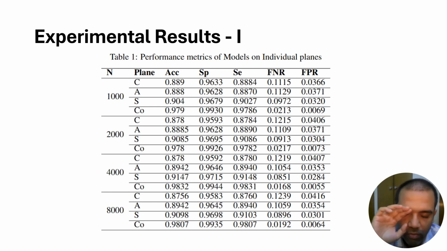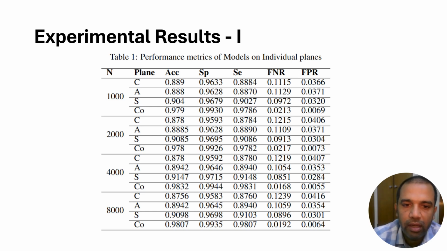Once we extracted the MRI images, we split the dataset into 70% and 30%, 70% for the training dataset and 30% for the test dataset. You can see here 70% of the data has been used for training, and from the remaining 30%, we created triplets of the images from each plane, coronal, axial, sagittal. That is actually this combi plane. Individually as well as combi plane wise, we have extracted the results.